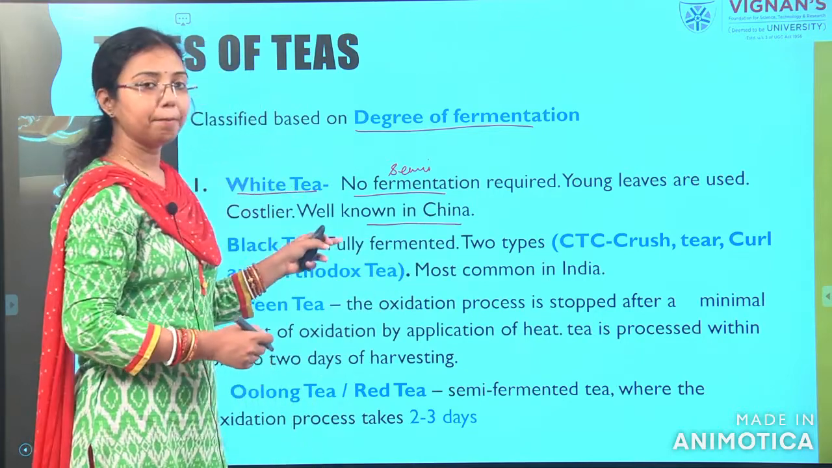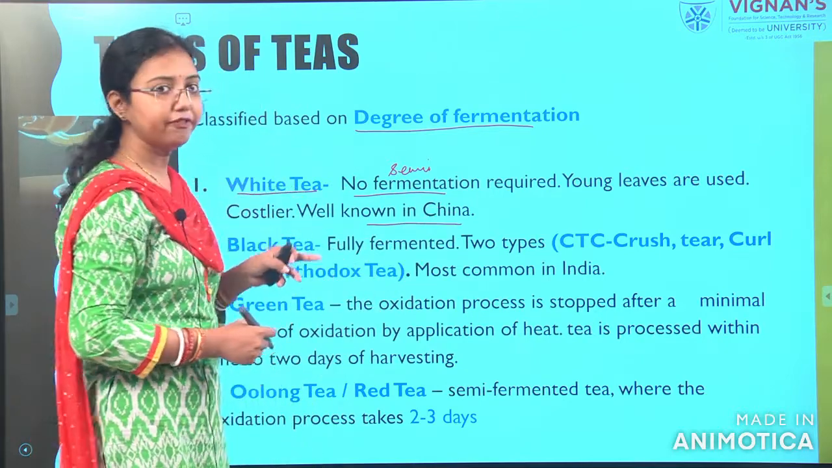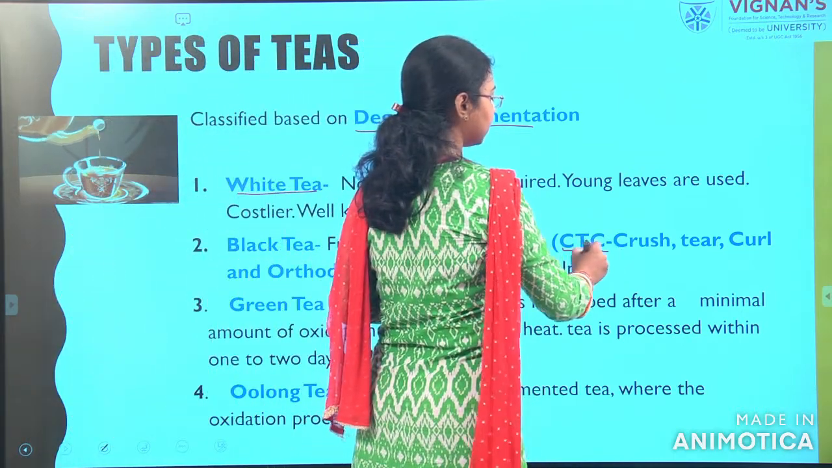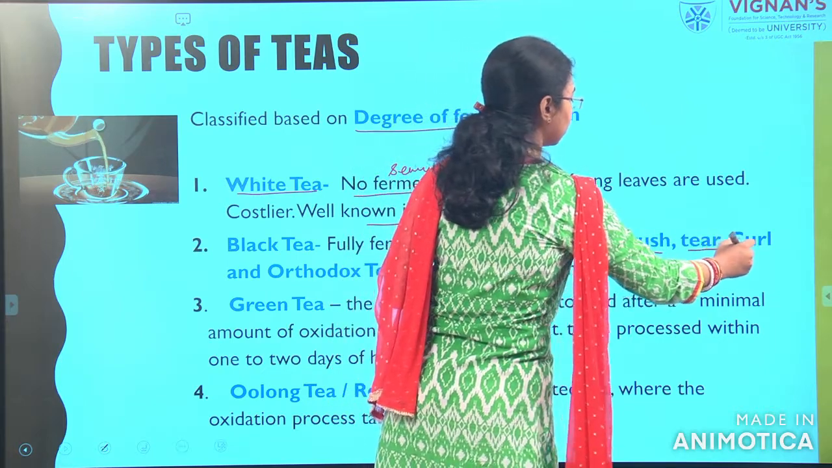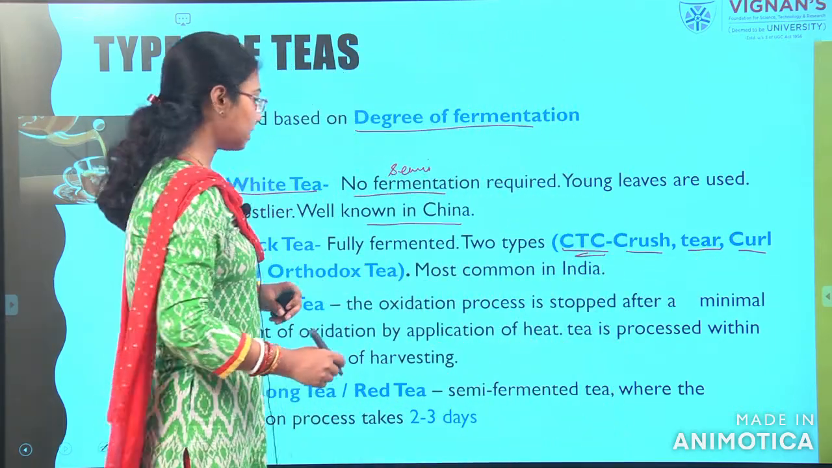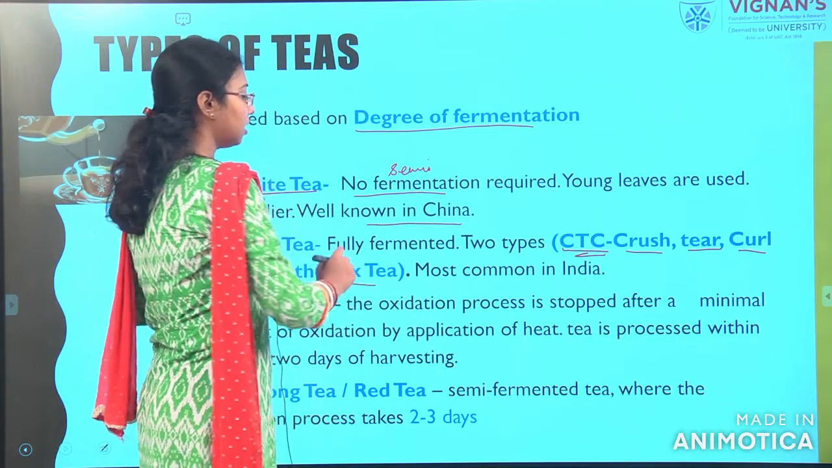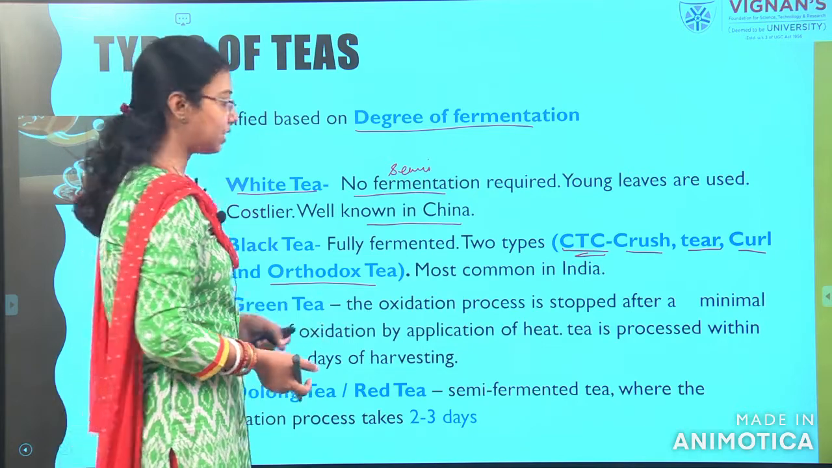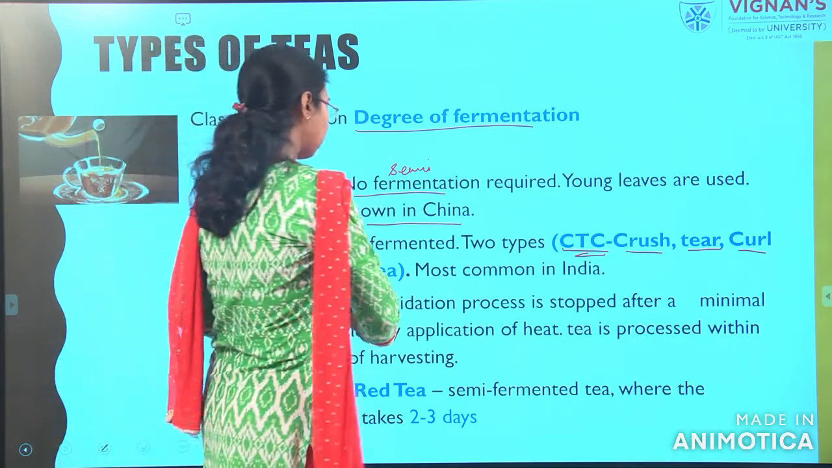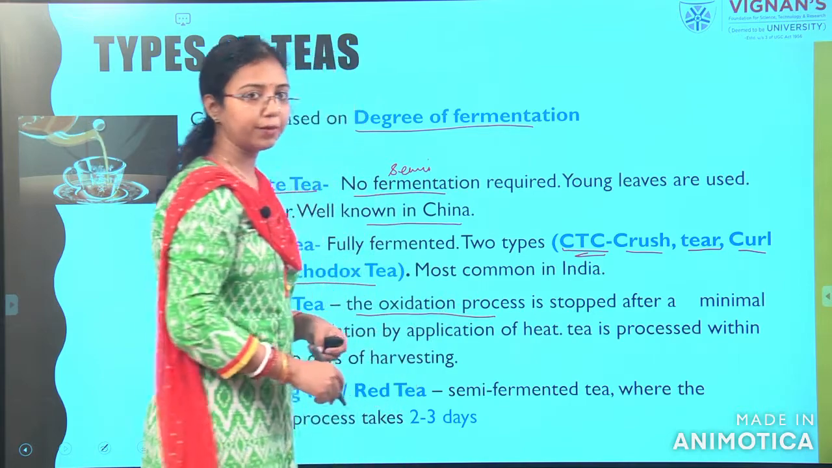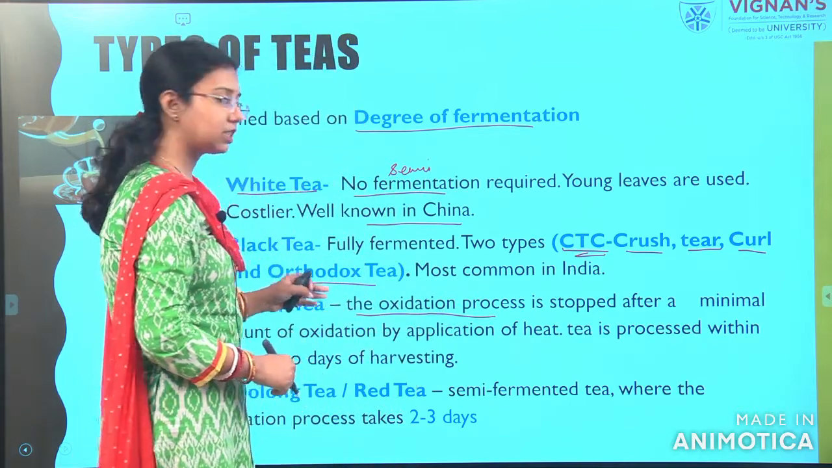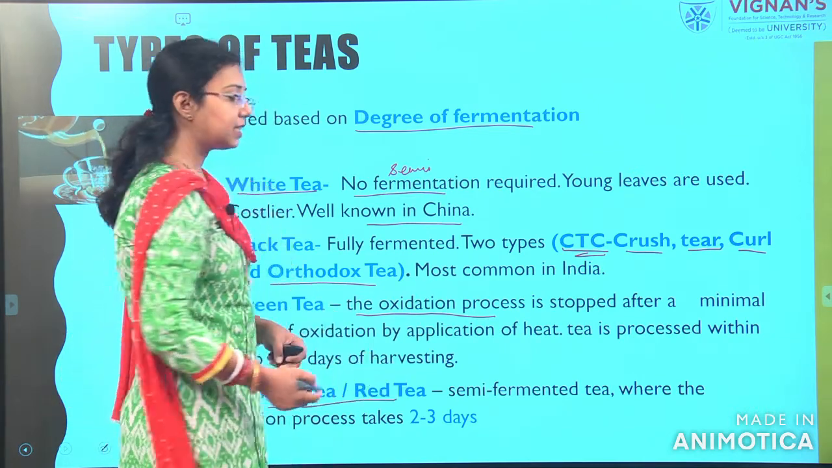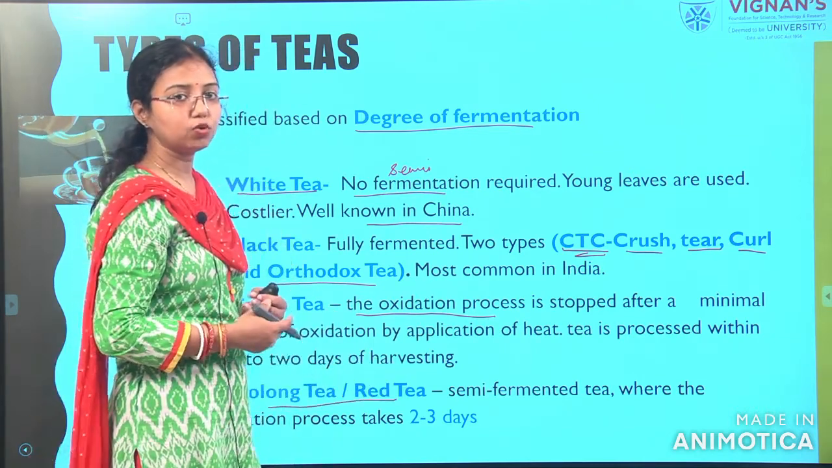Black tea we all know is a fully fermented tea. Mainly there are two types again. A very important term is CTC, crush, tear, curl. So the CTC process and orthodox tea are the two common types of black tea processing. Next is green tea. In this case there is no oxidation process or fermentation process. So that is known as green tea. The last one is oolong tea or red tea. This is a semi fermented tea, known as oolong tea.